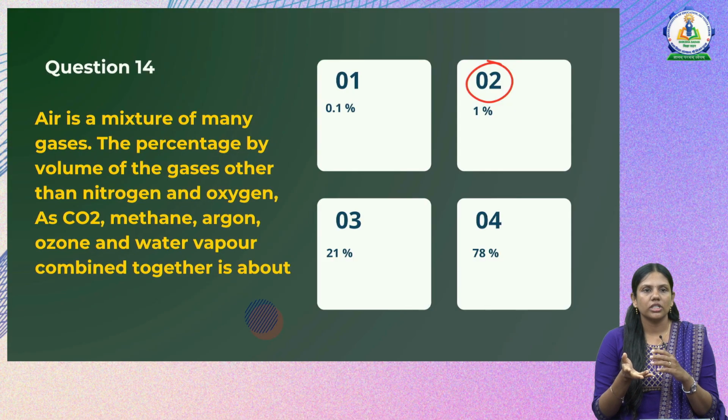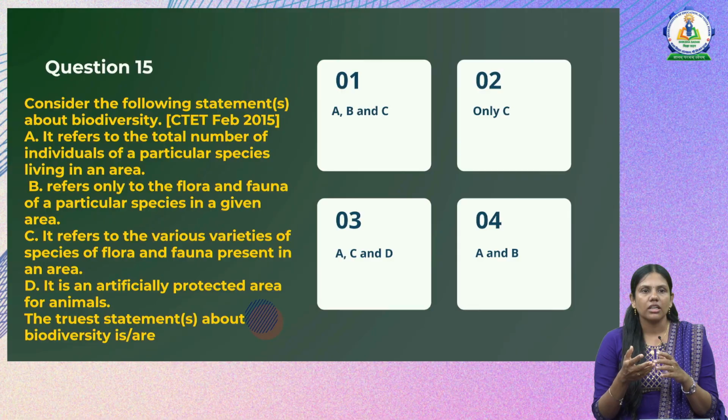Now let us go for the next question, that is, consider the following statements about biodiversity. It is a similar question to the previous model, where 4 or 5 statements are given and we have to identify the correct statements, or sometimes it can also be incorrect statements. So here they are asking us to find the correct statements about biodiversity. Let us read statement 1. It refers to the total number of individuals of a particular species living in an area.